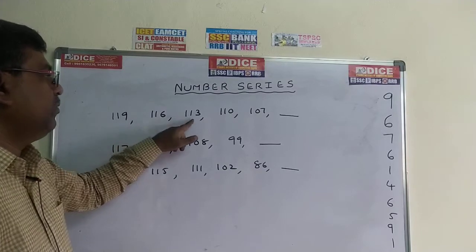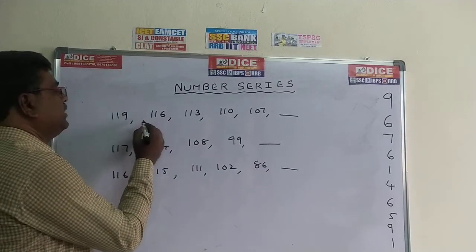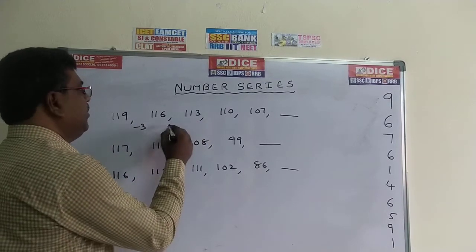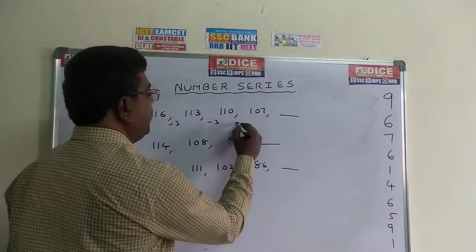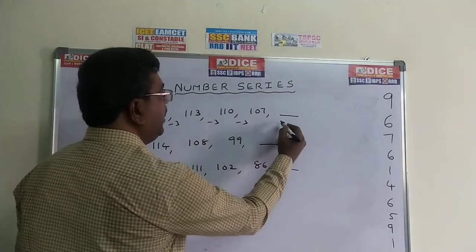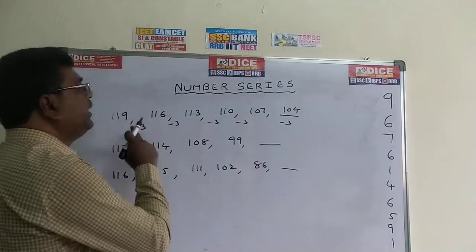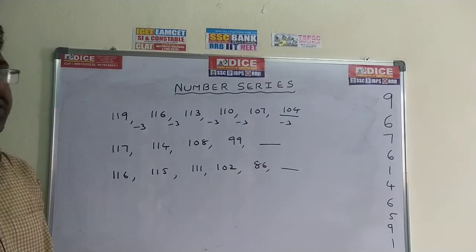119, 116, 113, 110, 107. These are decreasing. 119 becomes 116 means minus 3. 116 becomes 113, minus 3, 110. 110 minus 3, 107. So automatically 107 minus 3, 104 is the required answer. This is a decreasing series, simply subtracting 3 and so on.